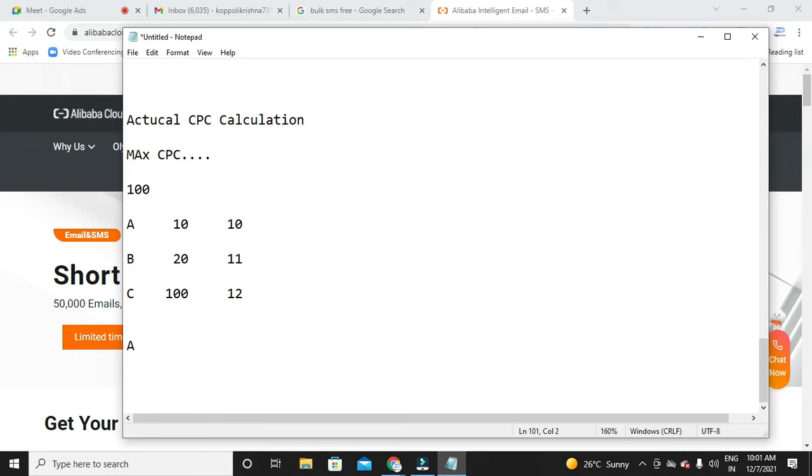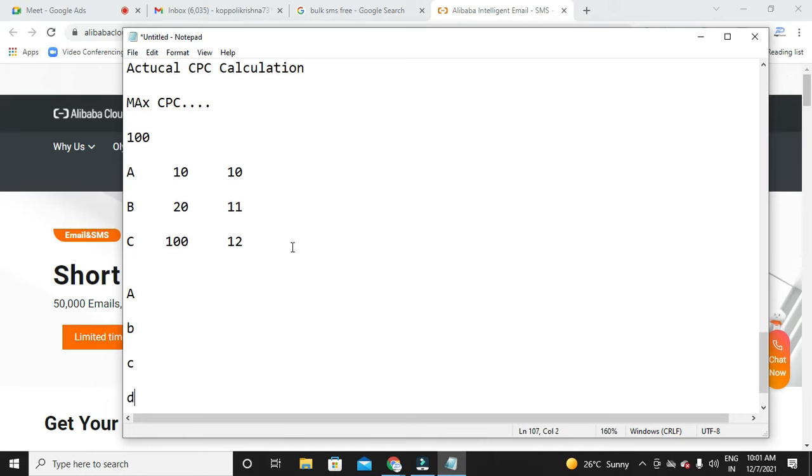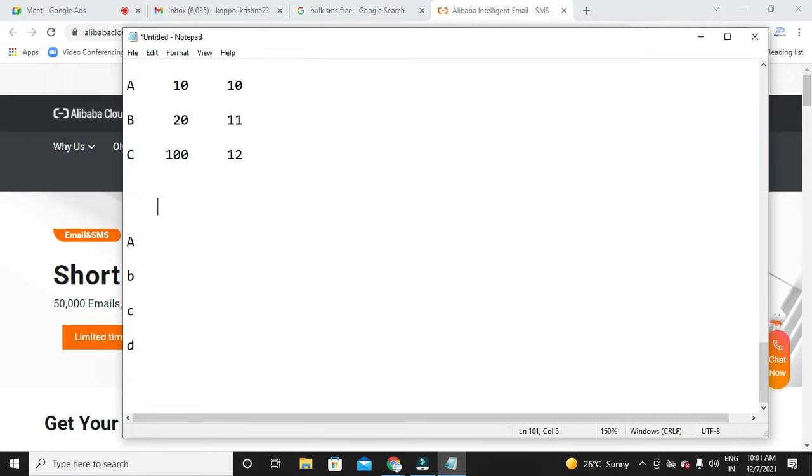So for that, let me take one simple table again for max CPC.